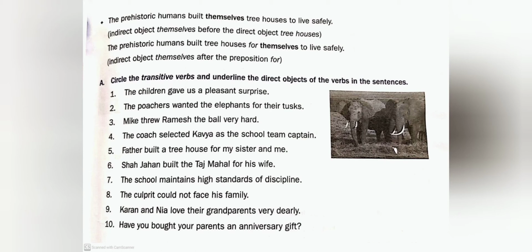Now, some of the verbs have a double object: direct object and indirect object. Direct object receives the action or is affected by the action indicated by the verb. Indirect object receives the direct object or is the one for whom or to whom the action is done. For example, the hostess served us the dessert.